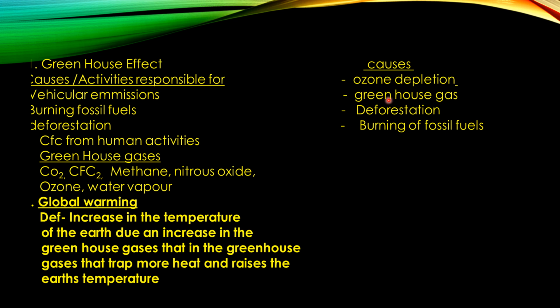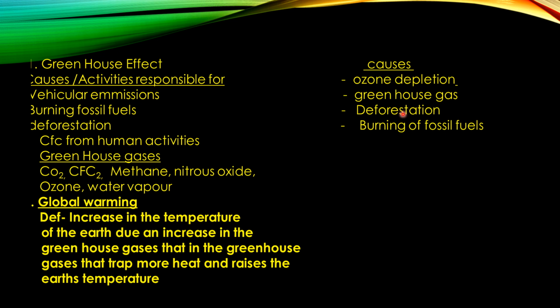Then we have one most important cause that is responsible for global warming, that is deforestation. All of us know the importance of trees in our life. They play an important role in the carbon cycle. They maintain the balance in the environment by converting the carbon dioxide in the air to oxygen through the process of photosynthesis.